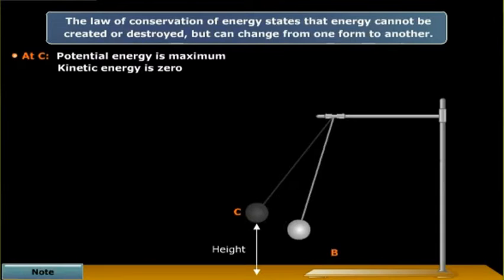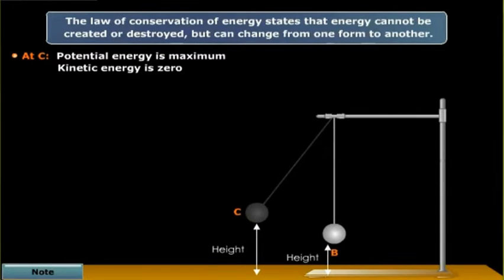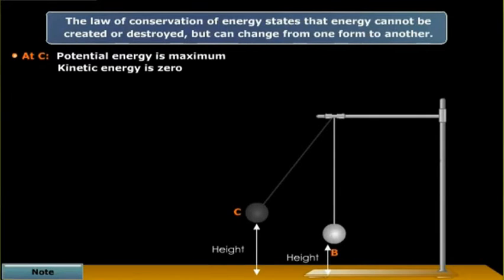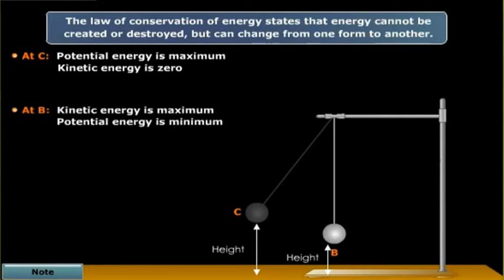When the pendulum moves towards position B, its velocity increases. Due to increase in velocity, its kinetic energy increases. That is, potential energy gets converted to kinetic energy. At position B, it has maximum kinetic energy and minimum potential energy as it is at its lowest position.